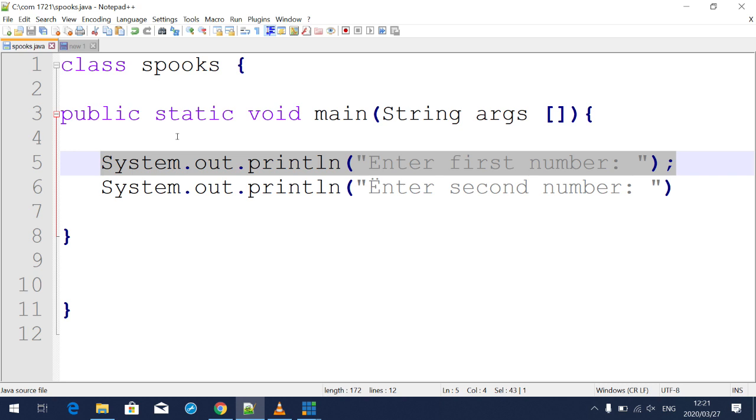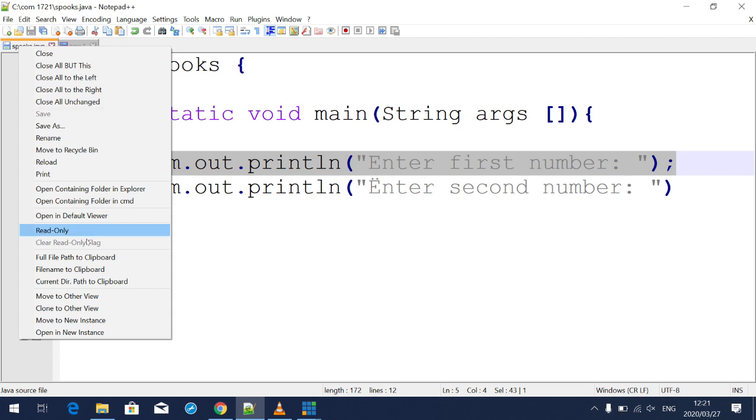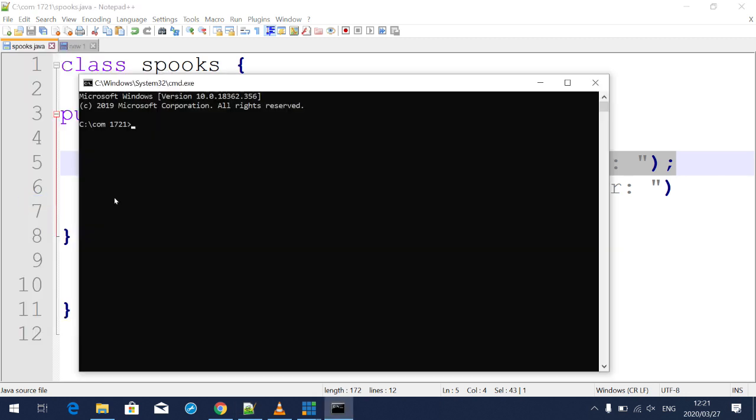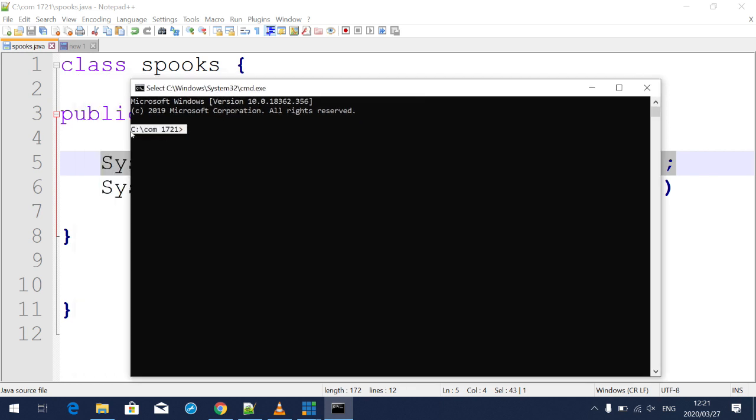Remember I showed you how to compile and run. What you do is right click there and open containing folder in CMD. There we go. It shows the C drive folder com1721, which is wonderful. Inside there we need to compile. Remember, when we compile, we write javac, calling the compiler, then the file name dot java. Then we press enter and wait for it to compile. Now it's telling us that a semicolon is expected.